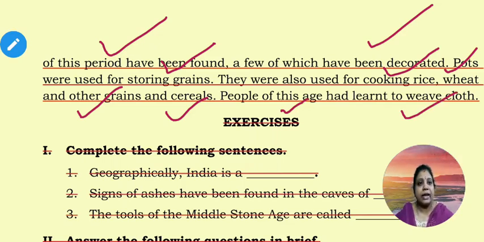So grinding they learned, and decorating these pots they learned, storing food grains through these pots. They learned cooking, they learned growing crops and they also learned to weave cloths. So these are all the important changes we found in the environment from one stage to another. So these are the important three stages of Old Stone Age.